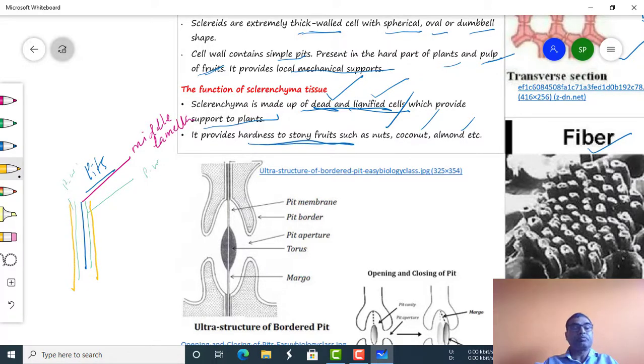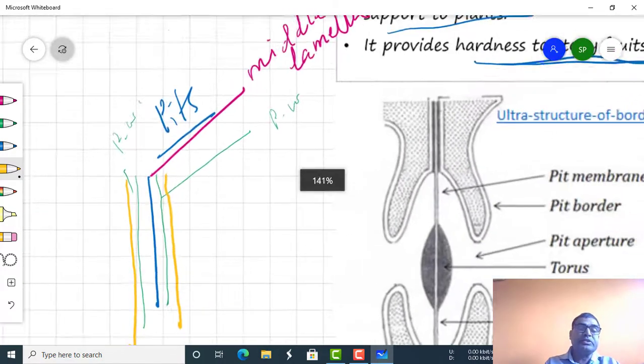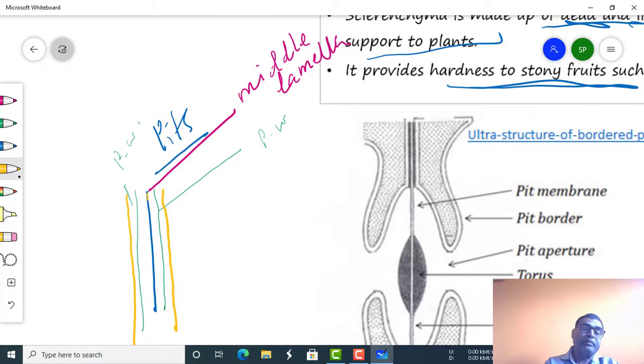So in the center the middle lamella will be present. Then the primary cell wall is present, and after the primary cell wall a secondary cell wall is present. If at a certain place this secondary cell wall in the form of lignin is absent, then it forms a pit.